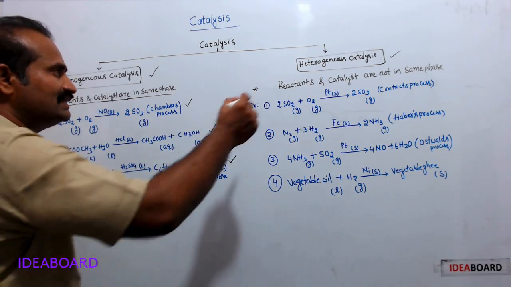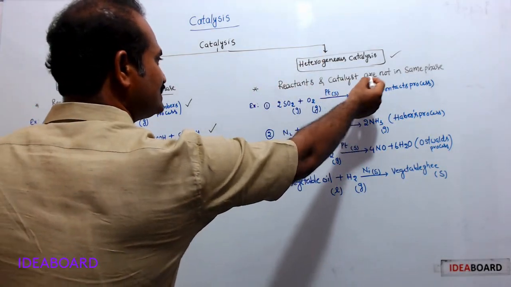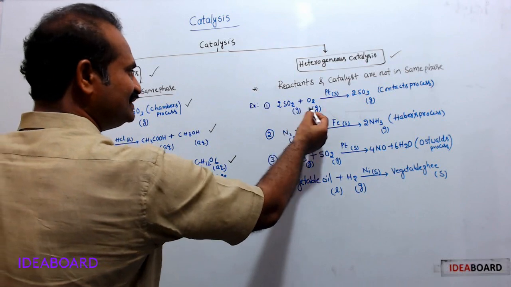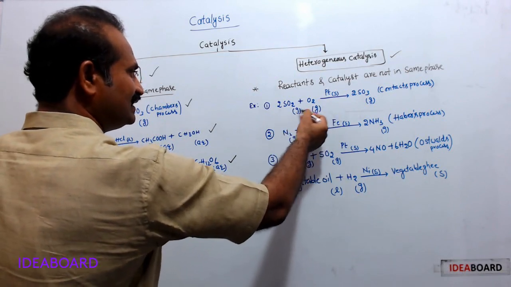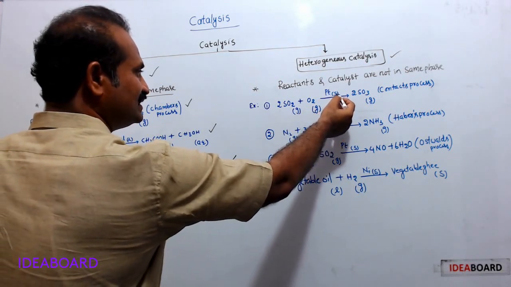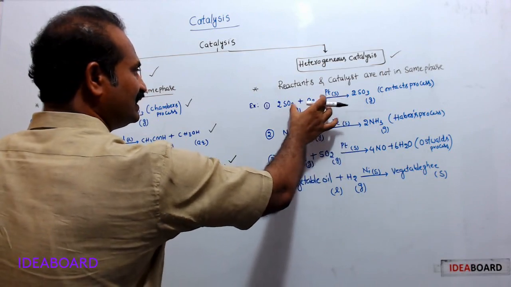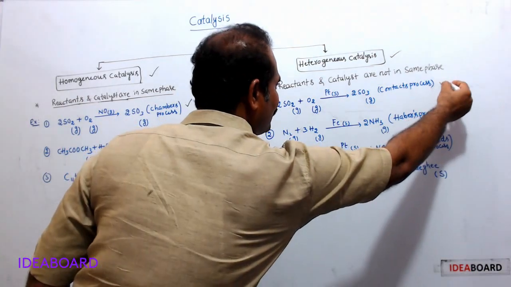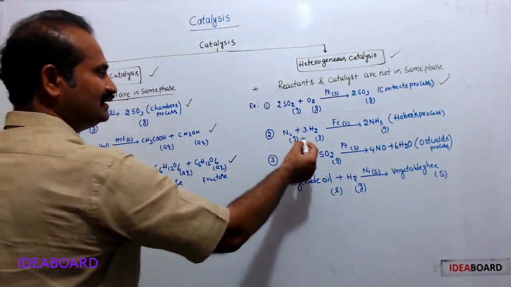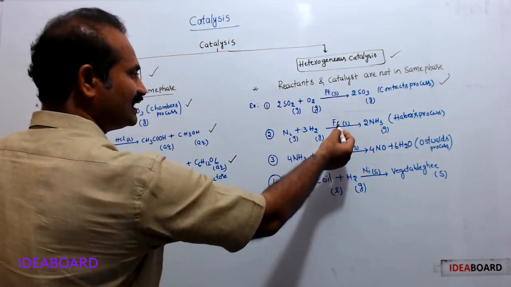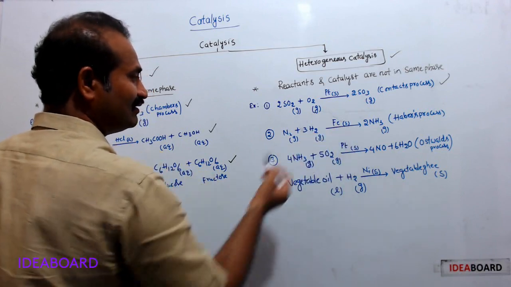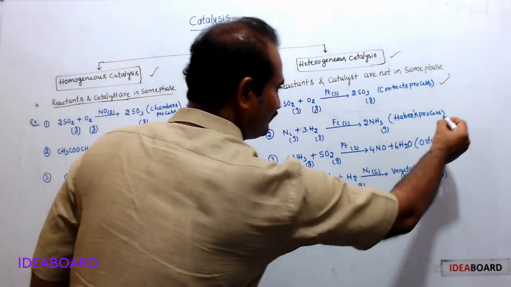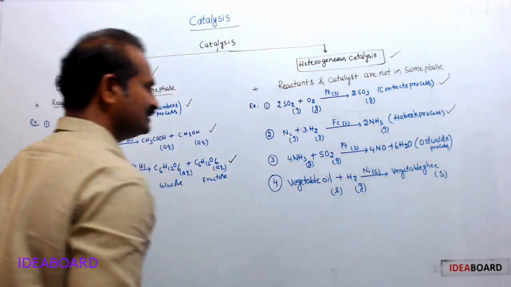Okay. Now, heterogeneous catalysis. Reactants and catalysts are not in the same phase. Here, SO2 and O2 are gases, but the catalyst is solid. Therefore, reactants and catalysts are not in the same phase. That's why it is heterogeneous catalysis. Here, both reactants are gases and the catalyst is solid, so the physical states are different.